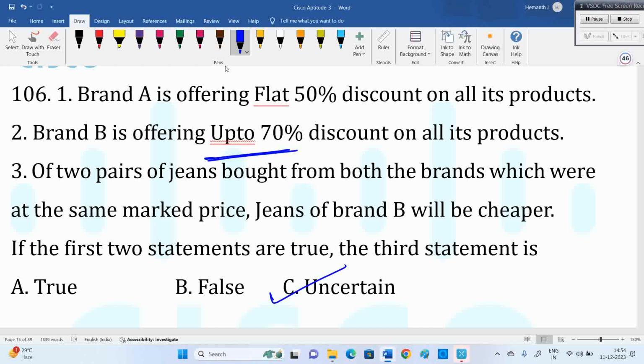We cannot go ahead. Okay, so 10% also possible. Then the problem is that, yeah, if they have given 70% discount, flat 70% is no problem. Flat 50%, that's what we have to see before entering the shop. We have to check it out. Is it up to or did they give flat? Okay, that's the point we need to look into. So uncertain. Good.